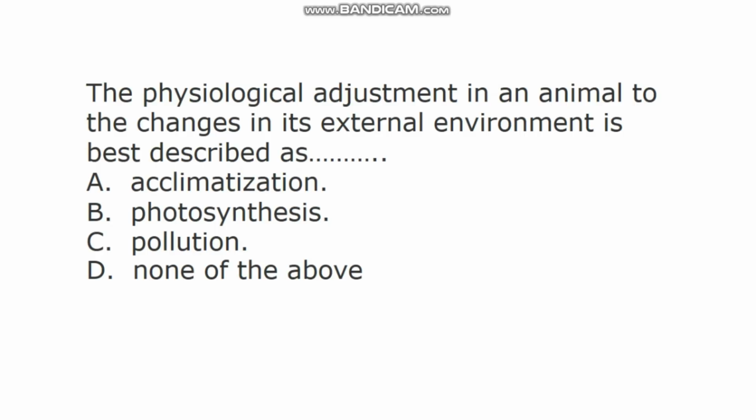The first question says, the physiological adjustment in an animal to the changes in its external environment is best described as dash. A. Acclimatization, B. Photosynthesis, C. Pollution, D. None of the above. In this question, the correct answer is A. Acclimatization. So acclimatization is the physiological adjustment in an animal to the changes in its external environment.